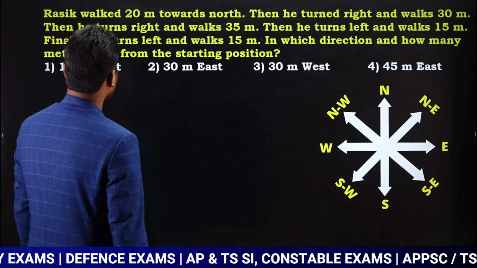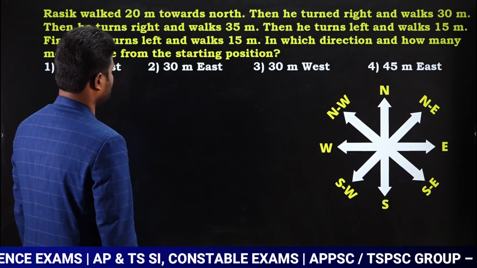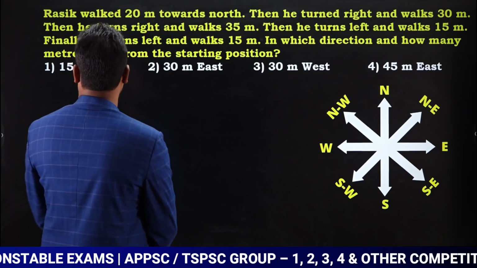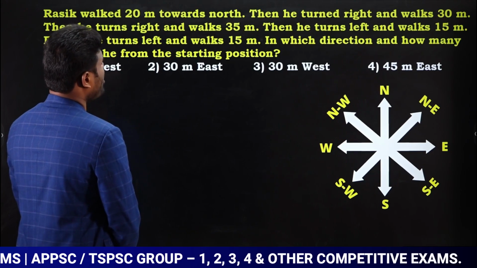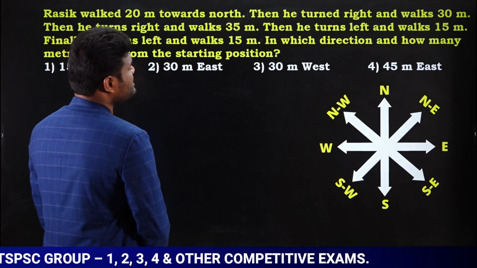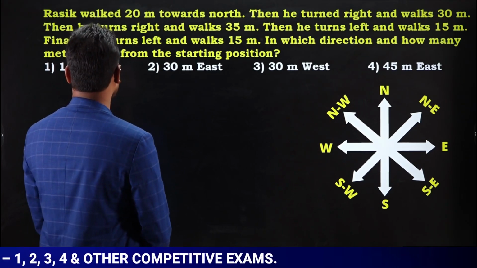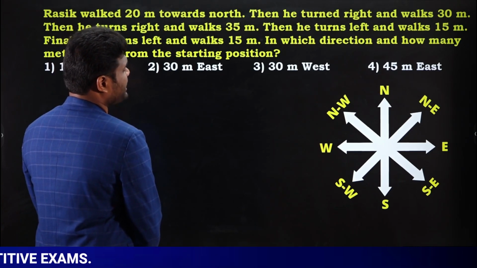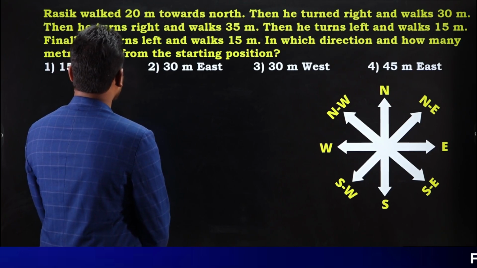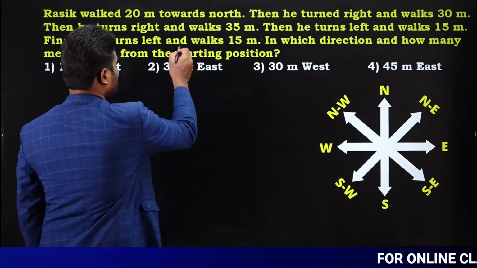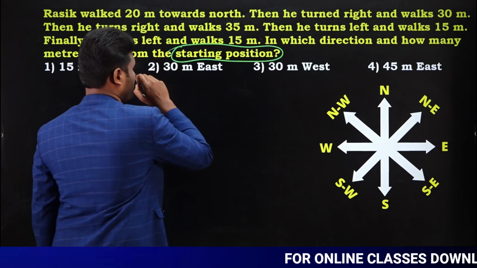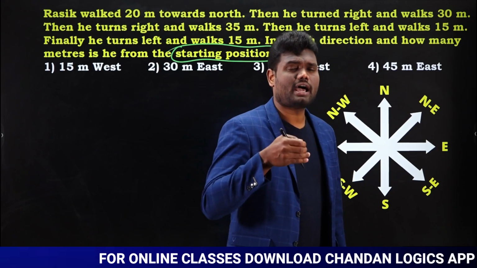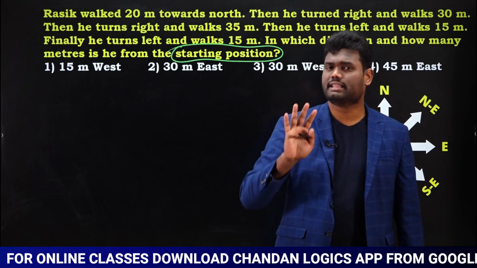Rashik walked 20 meters towards north. Then he turned right and walked 30 meters. Then he turned right and walked 35 meters. Then he turns left and walks 15 meters. Finally, he turns left and walks 15 meters. In which direction and how many meters is he from the starting position? They are asking from the starting point, in which direction and how much distance away he is.